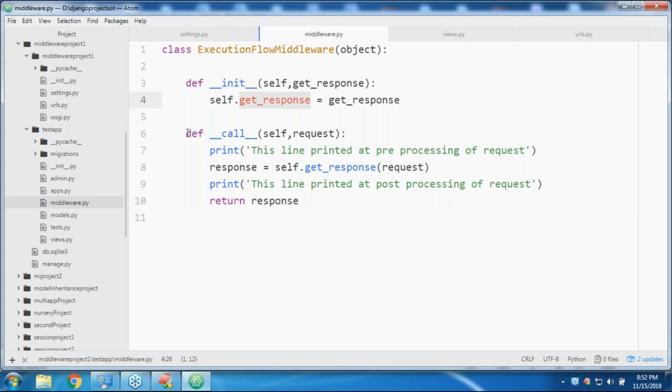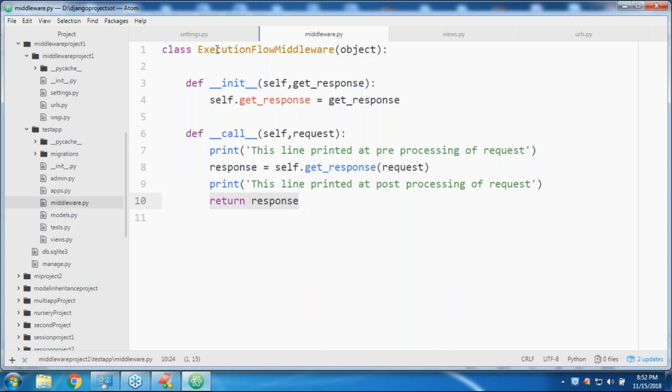Now def __init__(self, get_response): self.get_response = get_response, like this, right? Please observe, this code will be executed at the pre-processing of request. This code sends the request to the next level and gets the response. This line will be executed at the post-processing of request, and then return response, because we require to return the response to the end user. That's all.